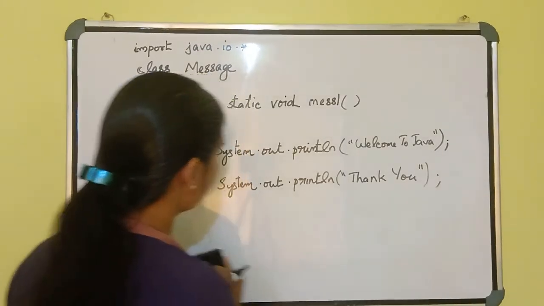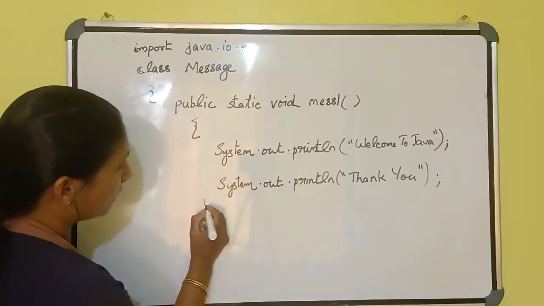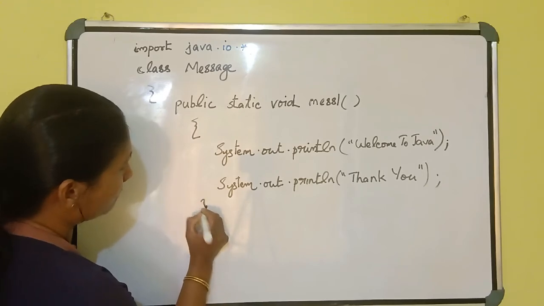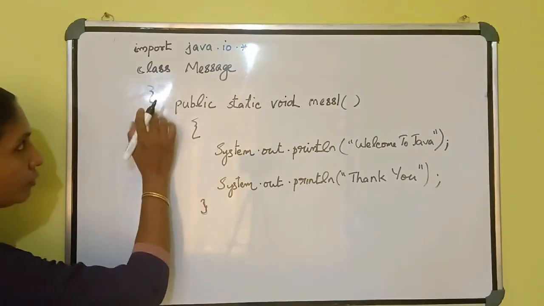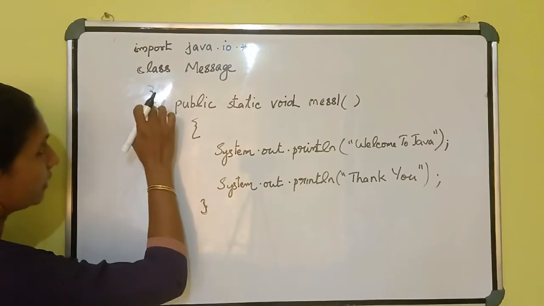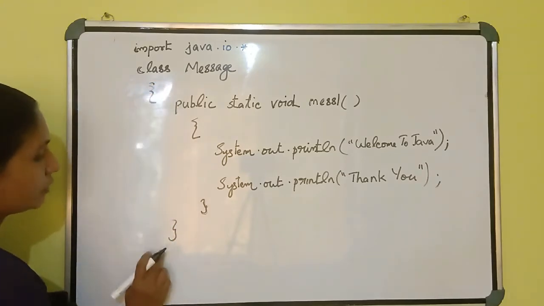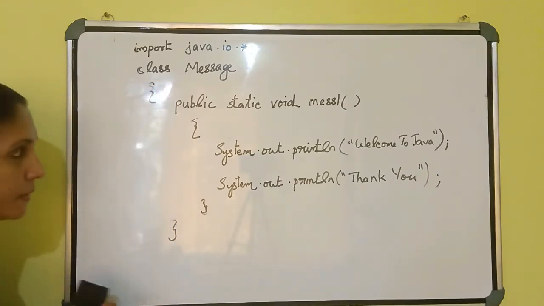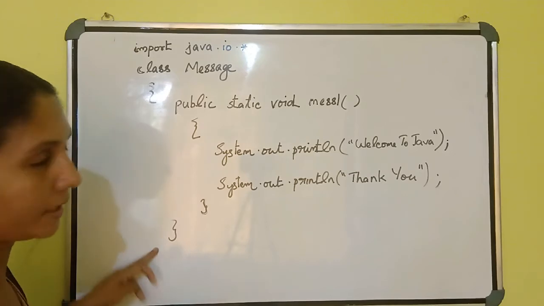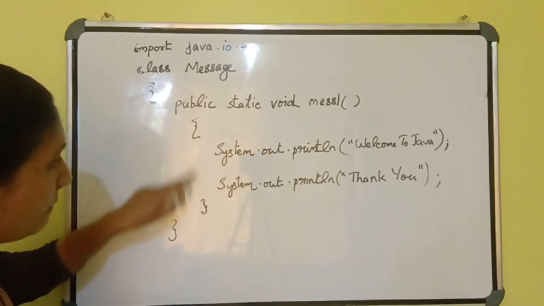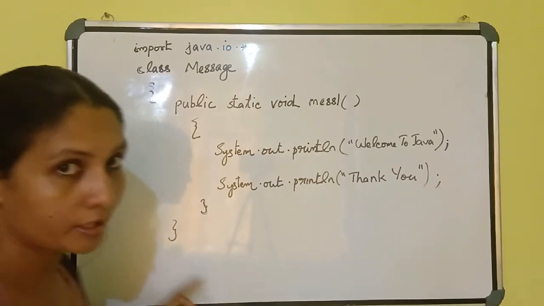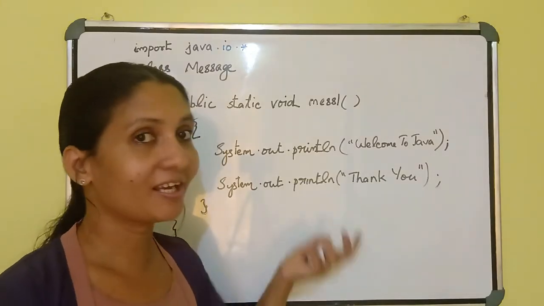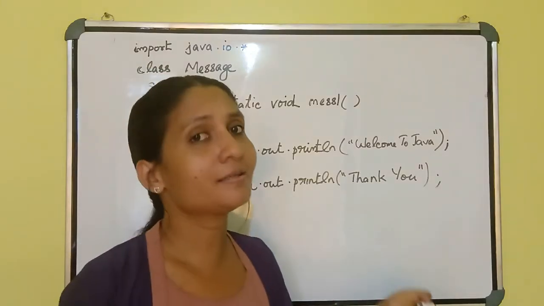After you finish this bracket, you should close this curly bracket, the function bracket. After that, we need to close the class bracket. Here an open bracket is there, so we need to close the class bracket. These are the main brackets. First you close the inner bracket, then only close the outer bracket. This is the way you have to write a simple Java program.